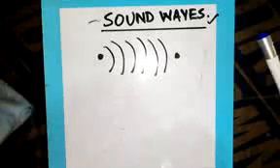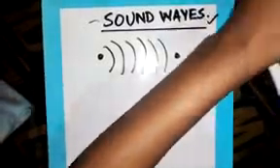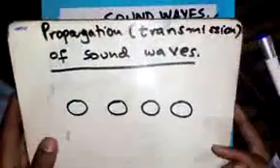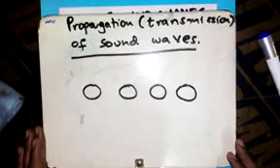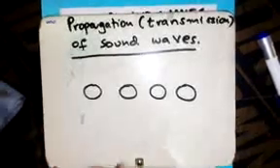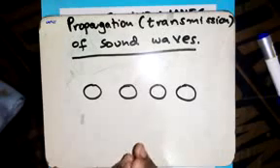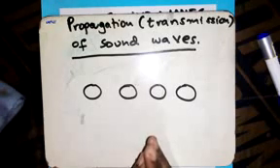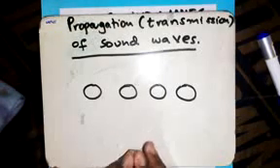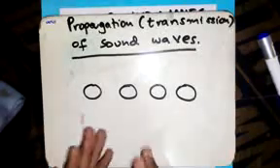Now we are going to look at the propagation or transmission of sound waves. Remember, a sound wave is a longitudinal wave. A longitudinal wave is a mechanical wave. Mechanical waves need matter or particles in order to propagate.